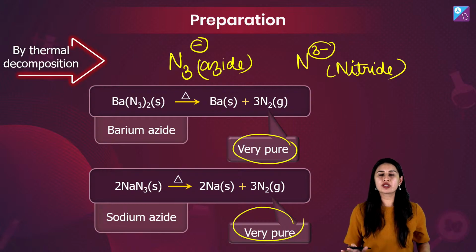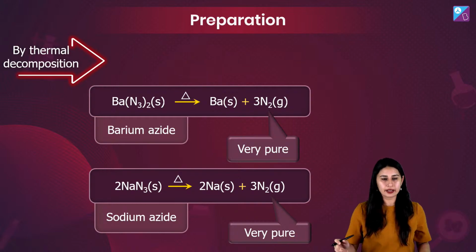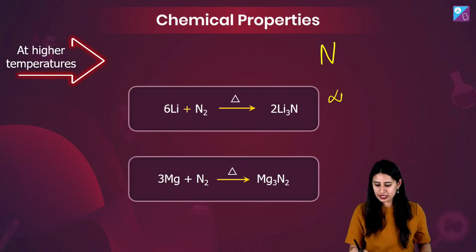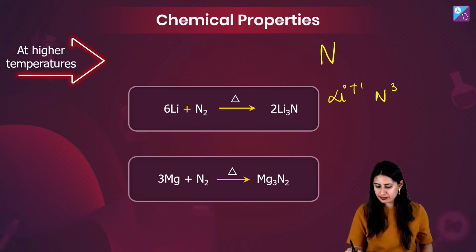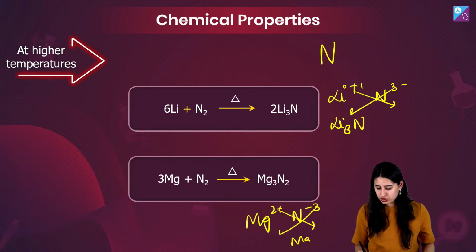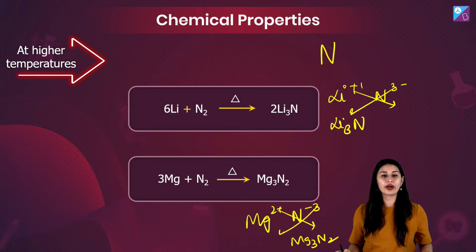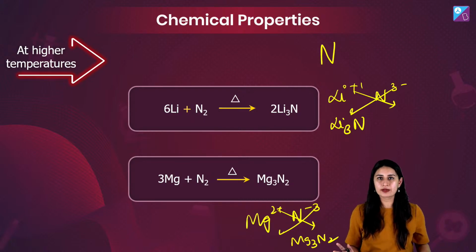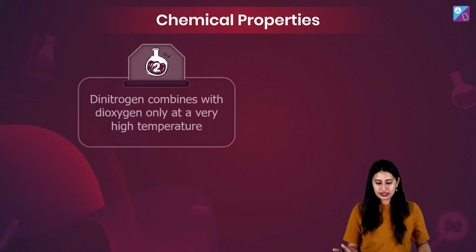Rest of the game is like the junior level, cross multiply. So let's check out here. When I'm talking about lithium, lithium plus 1, N3 minus, cross multiply, we get Li3N. Magnesium 2 plus, N minus 3, cross multiply, Mg3N2. Wonderful. So it's no rocket science to remember these. Okay? Now let's talk about next.